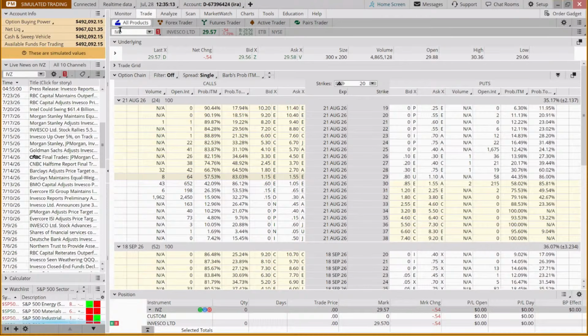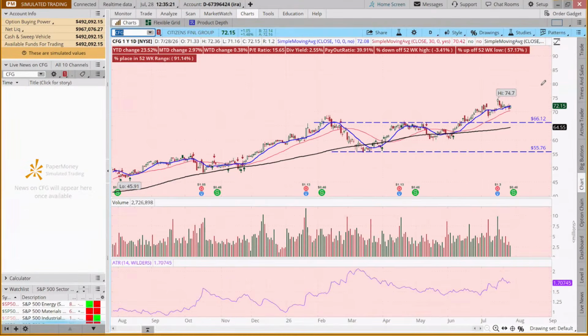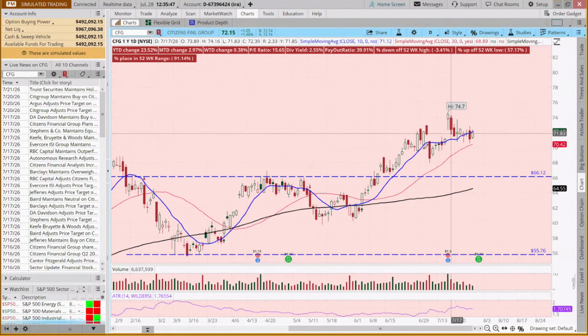Let's also look at CFG, and I want to look at CFG for a different reason. Again, we have this cup and handle pattern, right? And we've gone from 55 to 66. So let's round and call it a $10 move. Our potential target could be 76, and it's already at 72. So we missed getting in down here. We missed getting in here when we had this bullish Harami pattern, but we are where we are now.